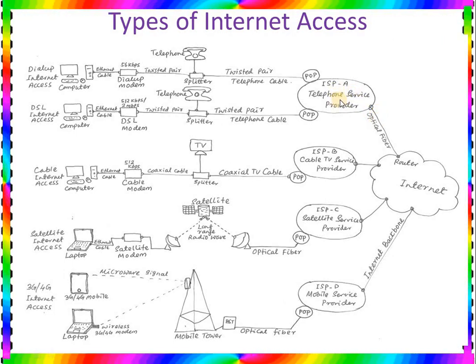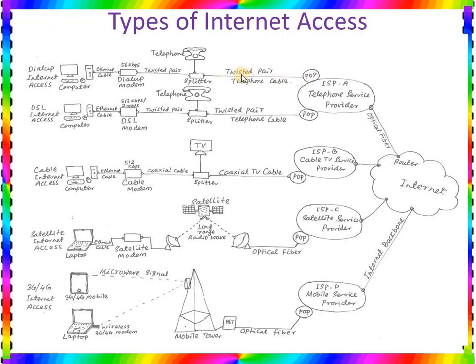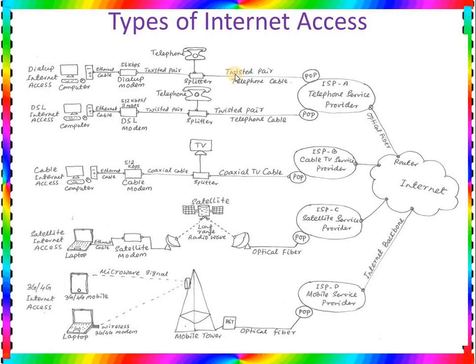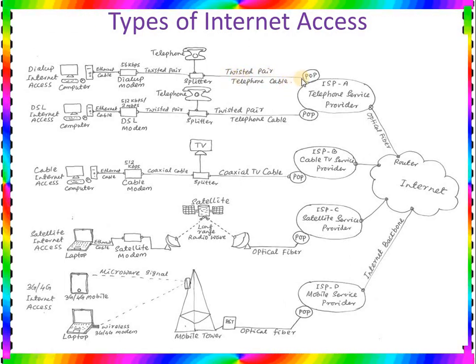This telephone internet service provider has a point of presence which can be connected to the telephone lines. Here the telephone lines are the twisted pair, or you can say the telephone cable.